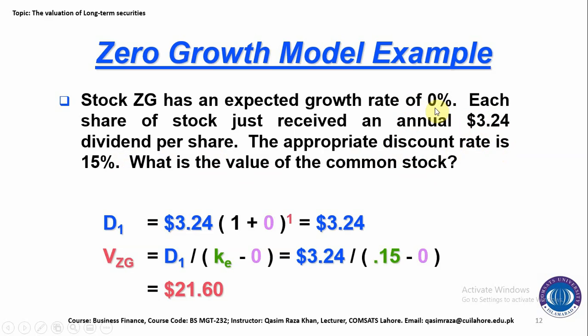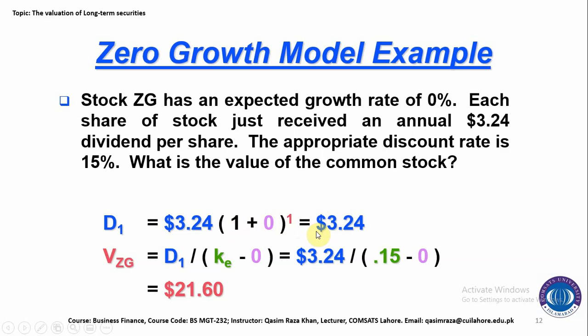The only difference is that in the previous problem, the growth rate was 8%, but in this problem, the growth rate is 0%. So what will be the value of the common stock when the growth rate is 0? D1 is equal to 3.24 times (1 plus g), where g is equal to 0 because the dividend is not growing over the time period. So D2 is the same 3.24, and D3, D4, D5, all dividends will be the same, 3.24.